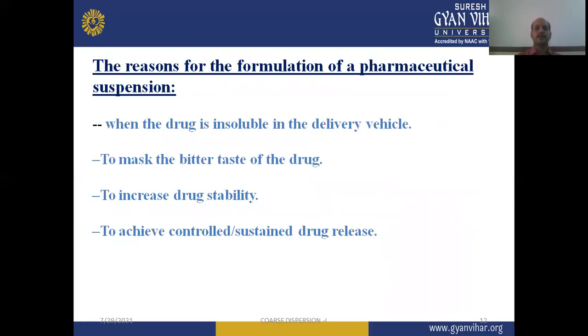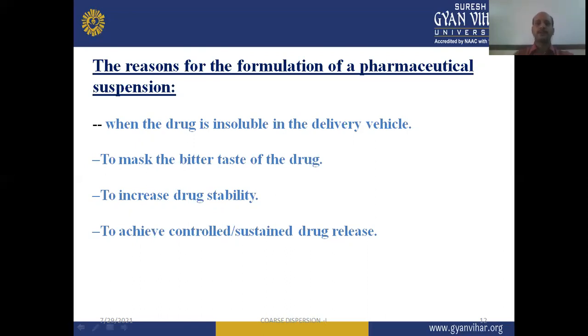The reasons for the formulation of a pharmaceutical suspension. First, when the drug is insoluble in the delivery vehicle. The other reasons are to mask the bitter taste of the drug, to increase the drug stability, and to achieve controlled and sustained drug release. So these are the different reasons why we formulate a suspension dosage form.